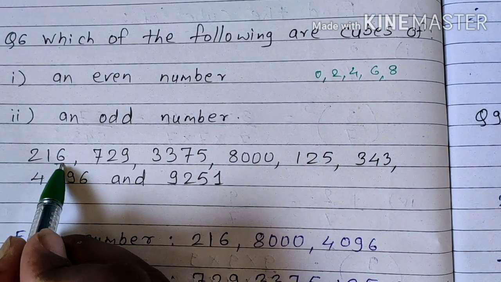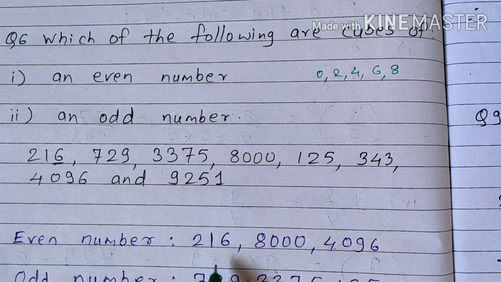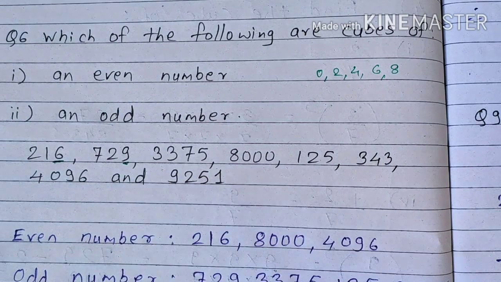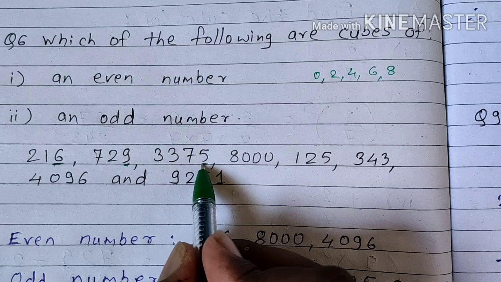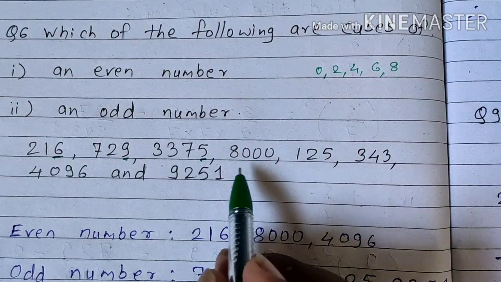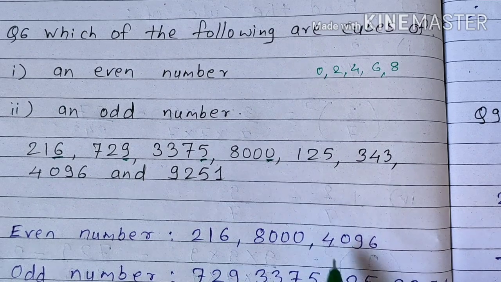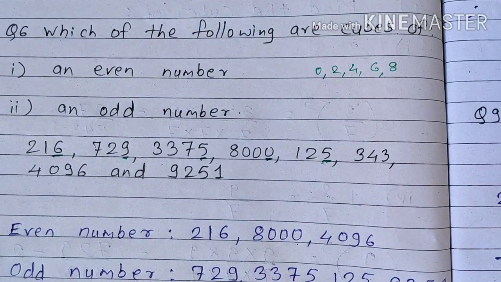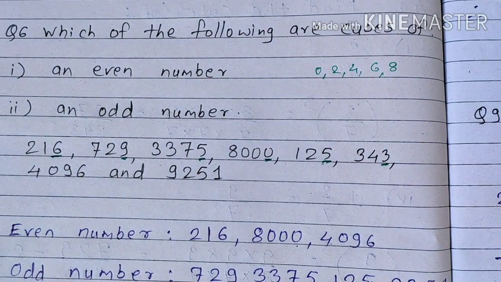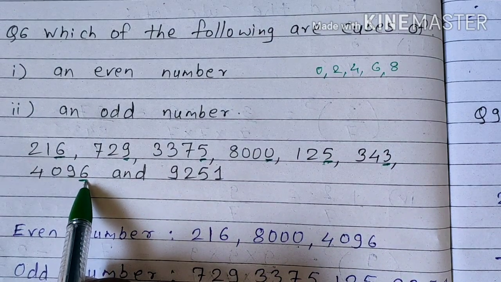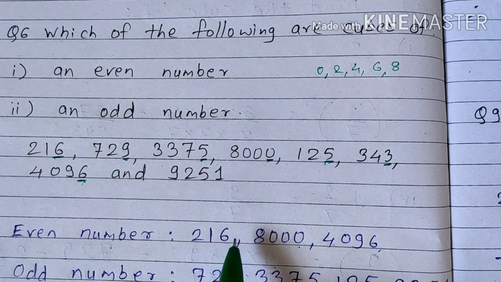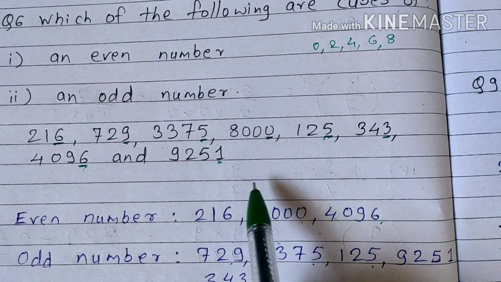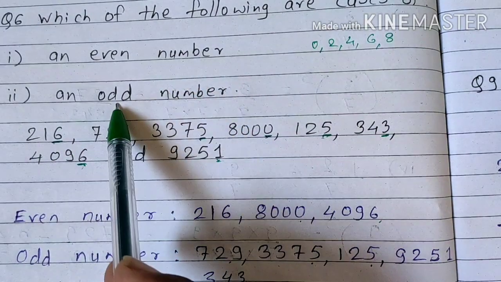What is the unit place? 6 means it is an even number. Correct. What is the unit place here? 9 means it is an odd number. So we have written it in the odd. 5, it is an odd number. Unit place is 0. 0 means even number, so we will write it in the place of even numbers. Again 5, so it is an odd number. 3, again an odd number. 6, 6 is an even number. Understood? And again 1, so it is an odd number. So like this we can distinguish between the even numbers and odd numbers.